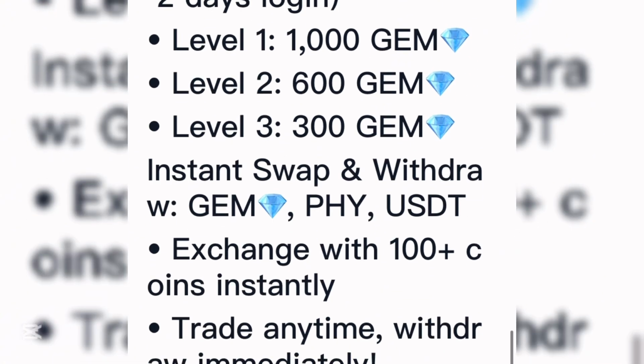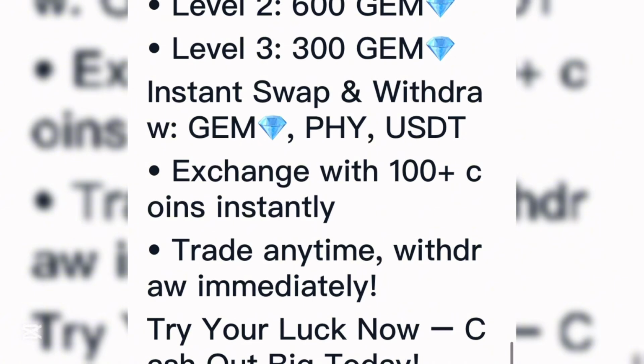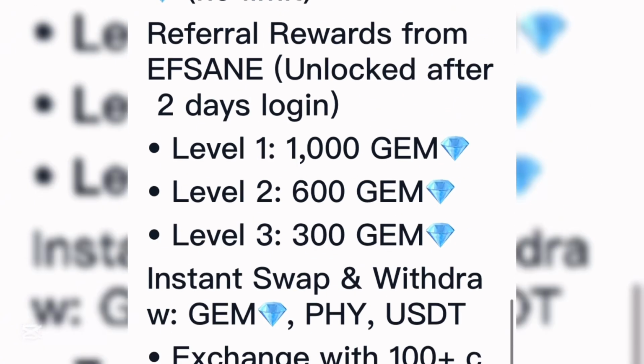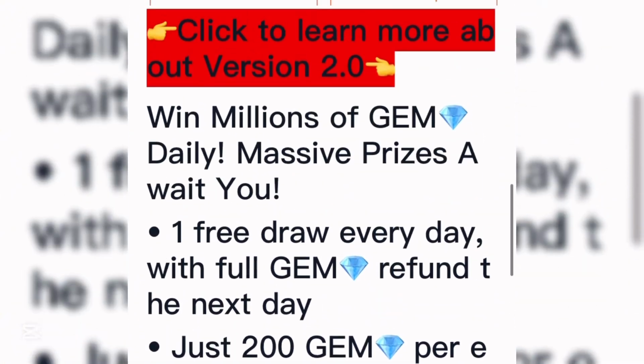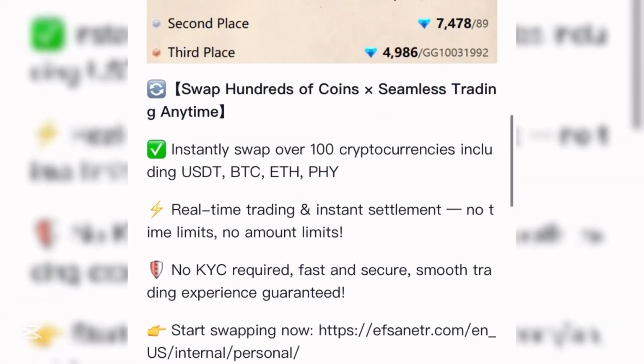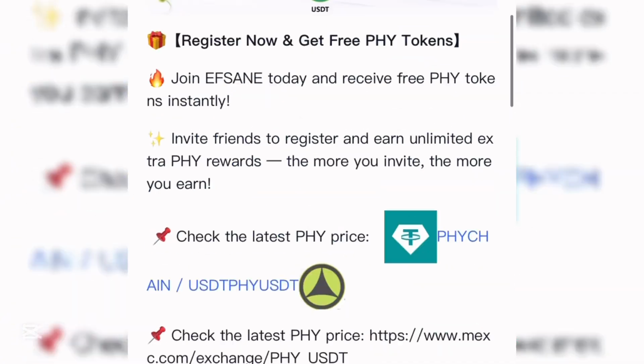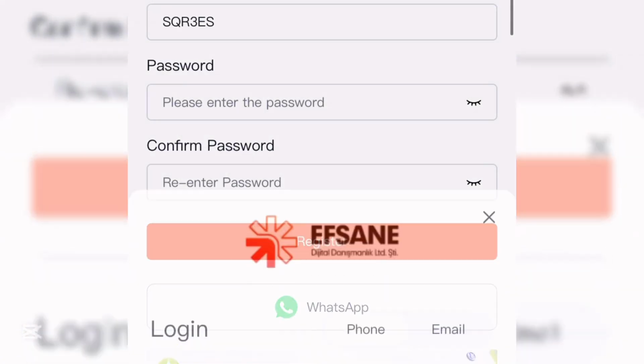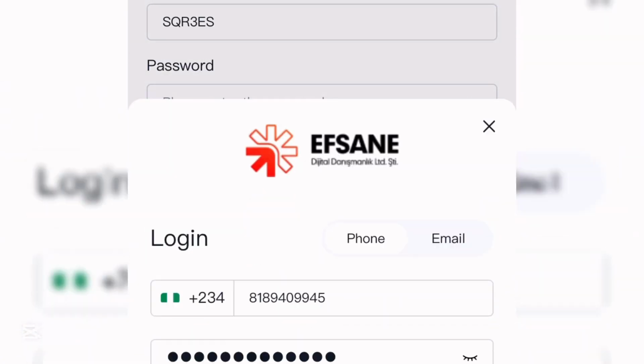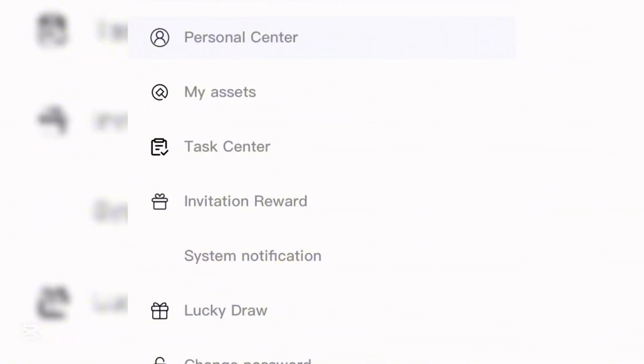Now instant swap for withdrawal, like I just did. All you have to do is accumulate your earnings in gems, and you can convert these to USDT and place a withdrawal just the way I did it. They said exchange with 100 plus coins instantly, trade anytime, withdraw immediately. On this platform, all you do is invite individuals. Then when individuals have access to this platform, you get commissions instantly on your account. Then you can quickly place a withdrawal. So let me log in to show you how to operate this platform, so you can understand what it entails, because you're not investing a dime on this platform.